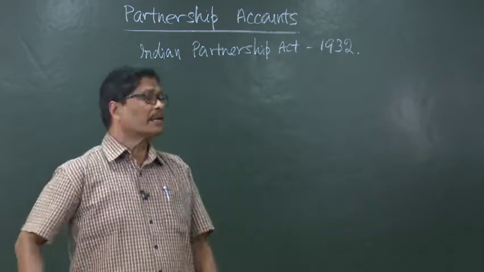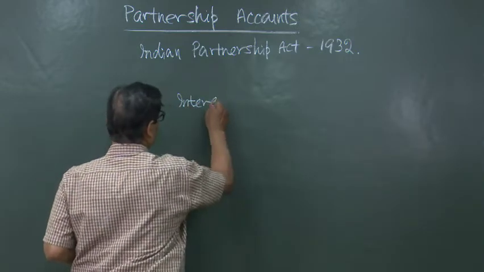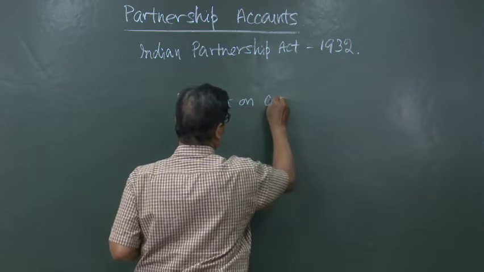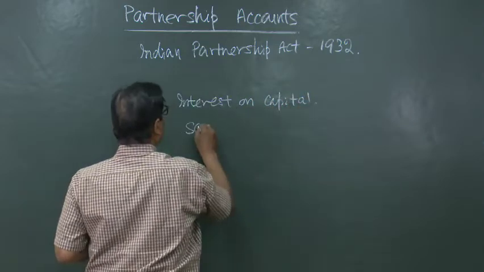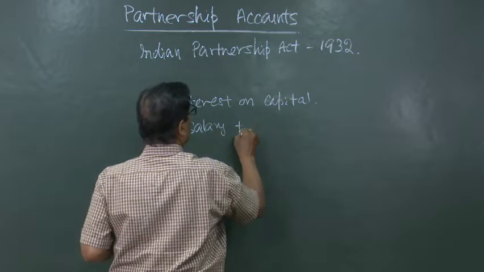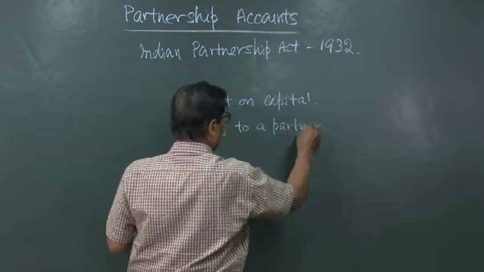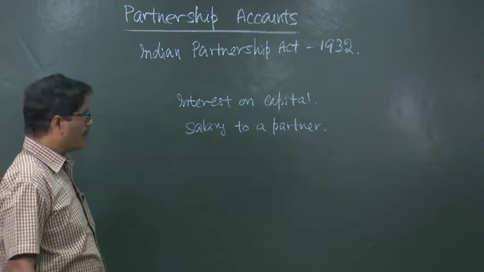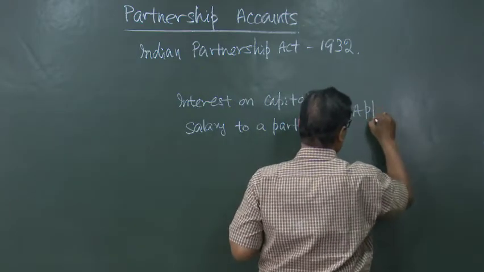Then interest on capital and salary to a partner. These are not expenses of the partnership firm but appropriations.